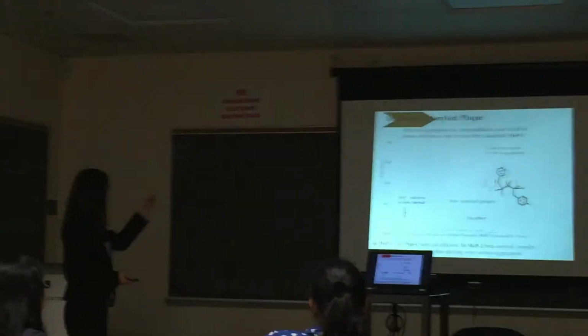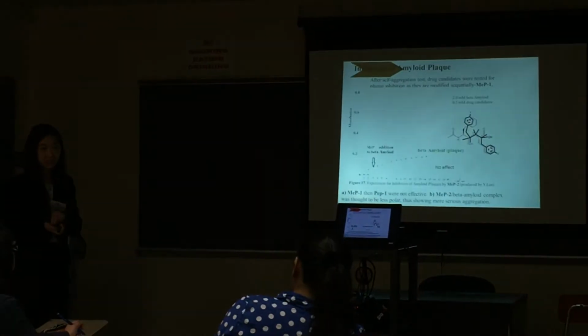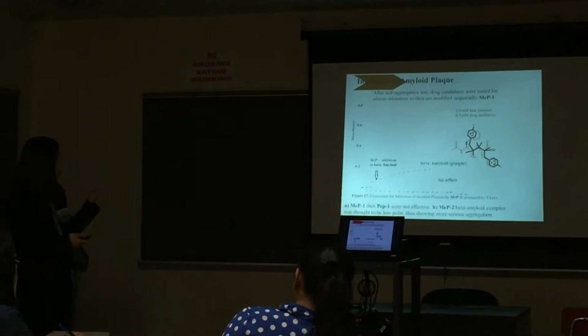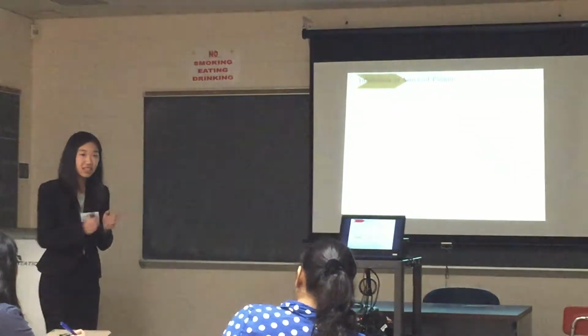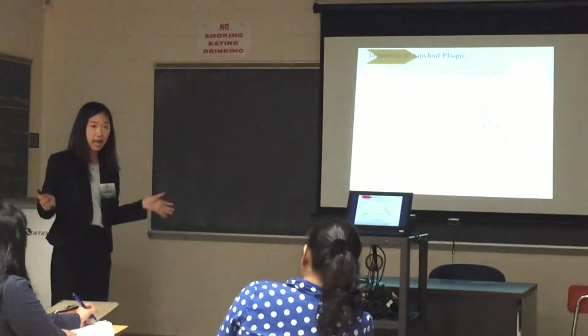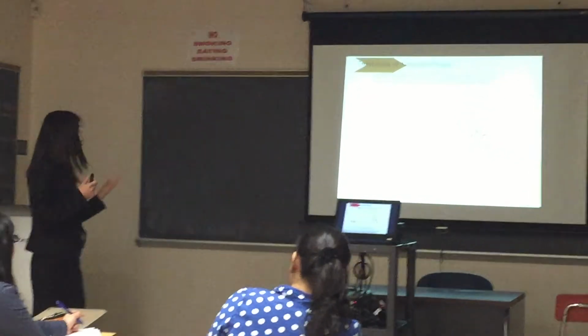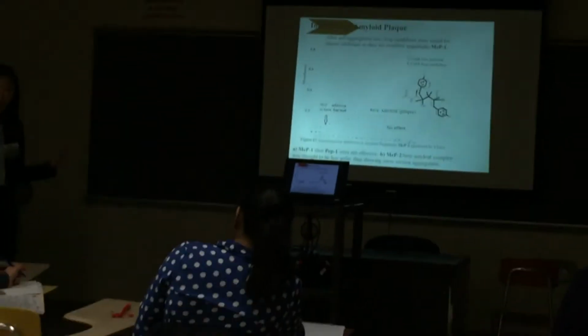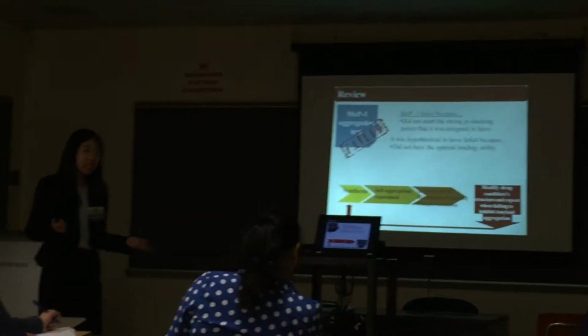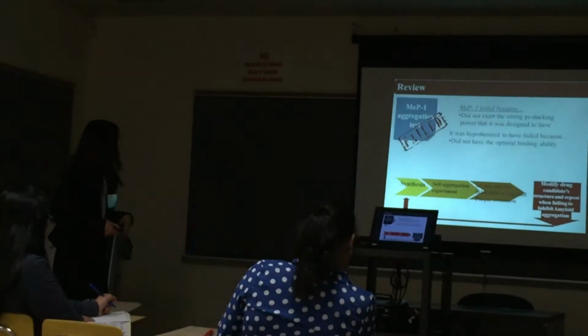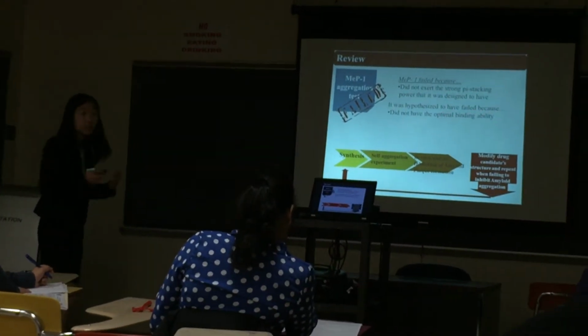And when I add NAP1 to the beta amyloid solution, actually the beta amyloid and NAP1 complex does not really vary from just the beta amyloid aggregation, which shows that it's inefficient in stopping beta amyloid aggregation. And so I go back and ask, why did NAP1 not work? And I said, maybe because NAP1 was not having this optimal binding ability.